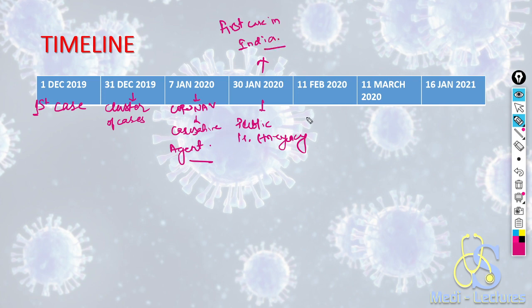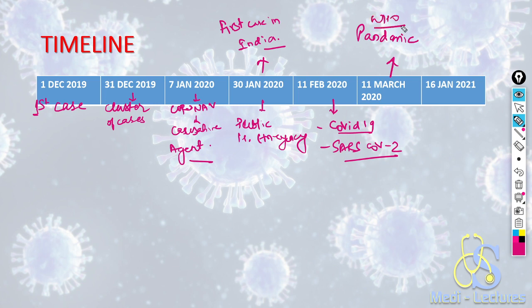On 11th of February, the terms COVID-19 came for the disease and SARS-CoV-2 came for the causative organism. On 11th March of 2020, COVID was declared a pandemic by WHO.